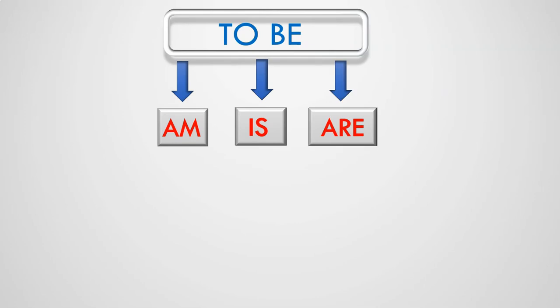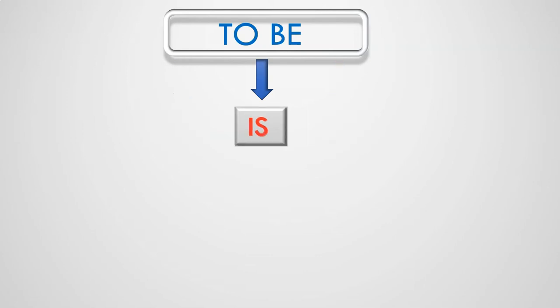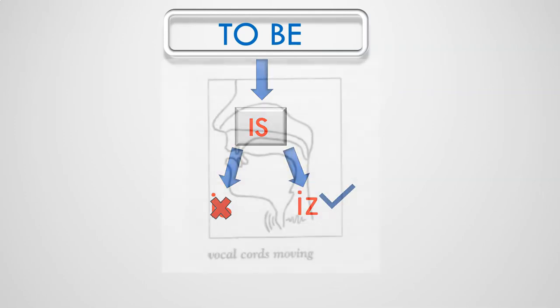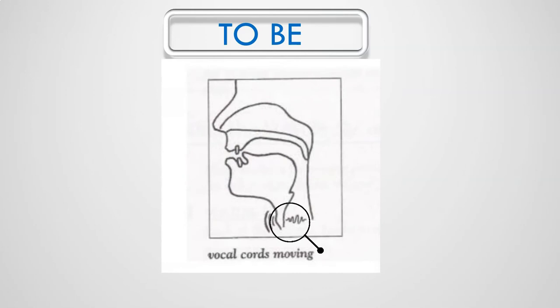The verb to be is an irregular verb in the simple present. It has three words: am, is, and are. And right from the beginning, I want to give you a pronunciation tip concerning this word. This word is usually mispronounced. The right pronunciation would be "is". You have to feel how your vocal cords vibrate when you pronounce this word.